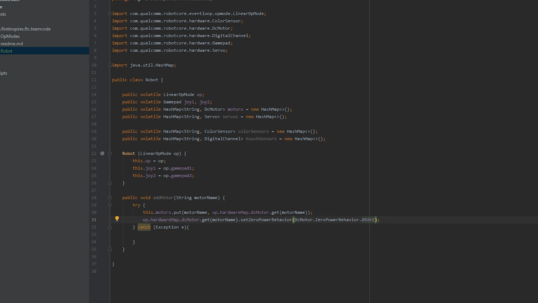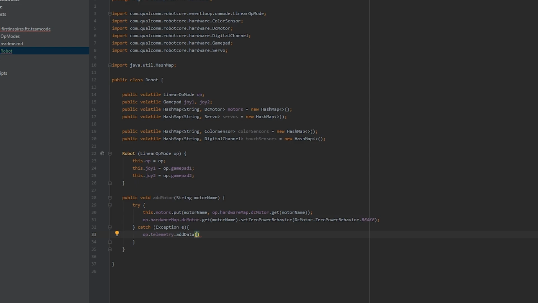If, say, you improperly defined a motor ID, an error will be thrown, and that's what the catch block is for. Inside of it, we'll use telemetry. Telemetry is basically how you view the robot's current status on the app. Any warnings, errors, or statuses will be shown there. Follow along.